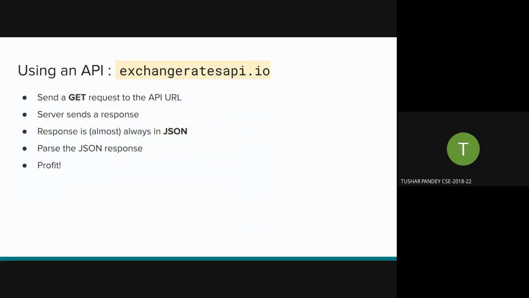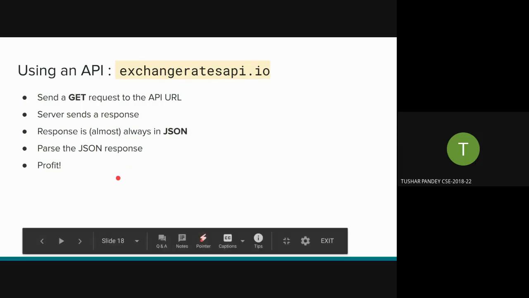So what we will do is, this site has an API URL. I'll open this site in a short while and show you the API URL. We will send a GET request. This basic API will provide us with relative exchange rates of all major countries with respect to the euro. So that will be the response that we get from the server. And the response is almost always in JSON. This will return in JSON, I can be sure. We'll parse the JSON and then we'll see what we can do with it.